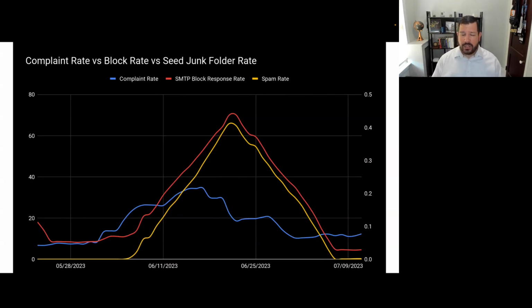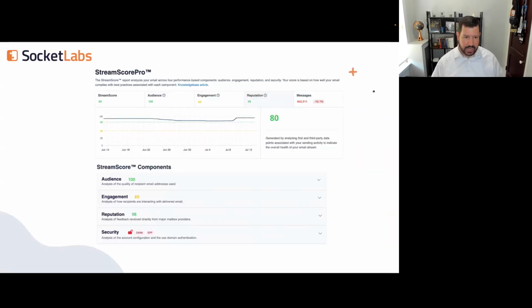And so all of that data came together to tell the story of our reputation score. And again, we had really mixed points. We had Google telling us everything's fine and dandy, everything's a high reputation. At the same time, we saw these increases in blocks and filtering at some of the other mailbox providers.